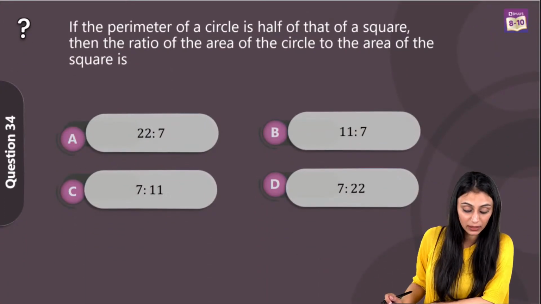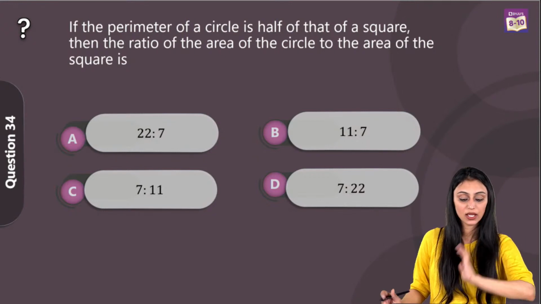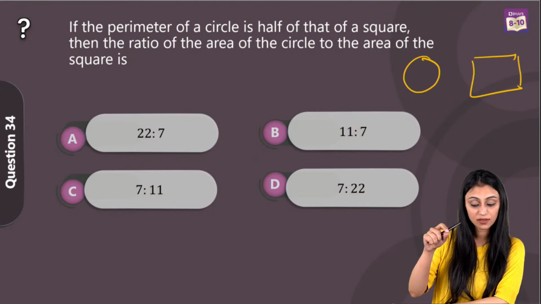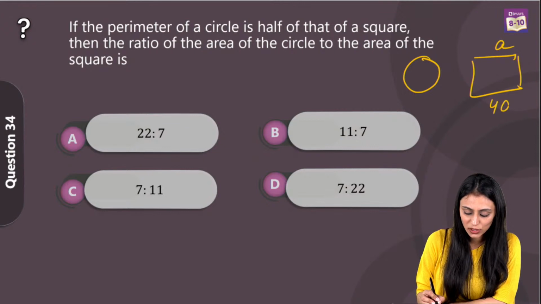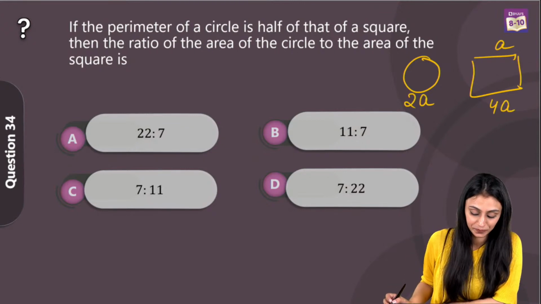Question 34. If the perimeter of a circle is half of that of a square, then the ratio of the area of the circle to the area of the square is. So we are talking about a circle here and a square here. The perimeter of the circle is half that of the square. Let's suppose the side of the square is A. So its perimeter is going to be 4A. So the perimeter of the circle is half of it. That's going to be 2A.